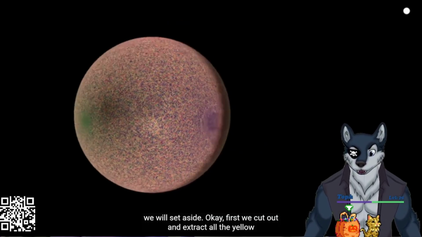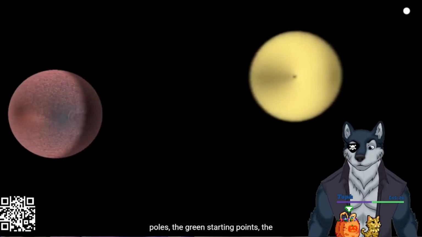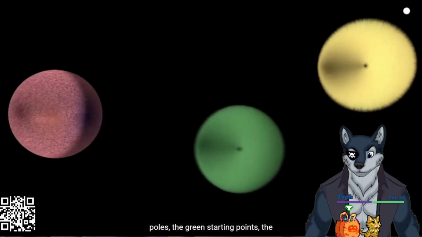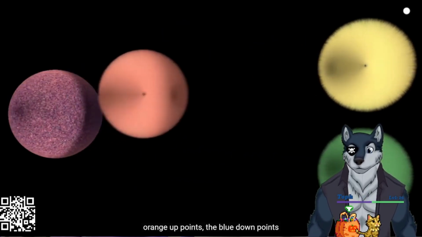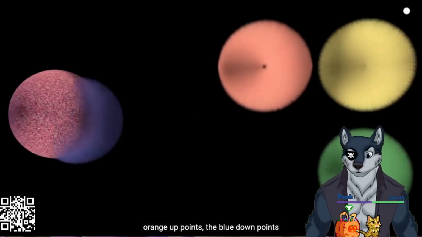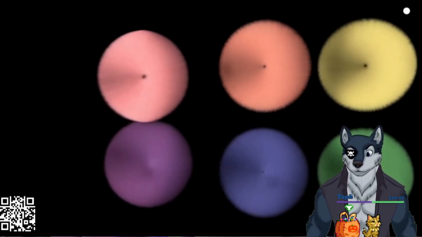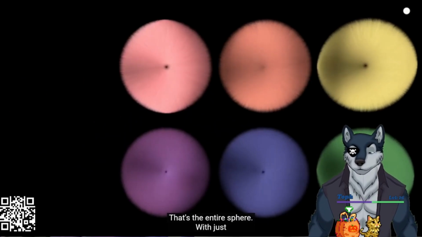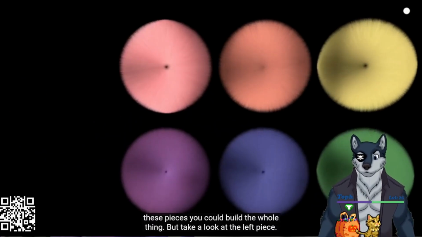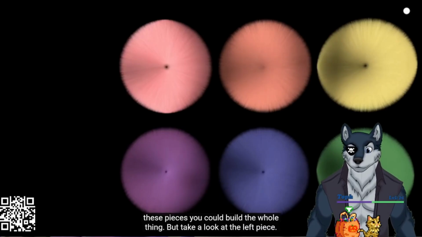First we cut out and extract all the yellow poles. The green starting points, the orange up points, the blue down points, and the red and purple left and right points. That's the entire sphere. With just these pieces, you could build the whole thing. But take a look at the left piece.